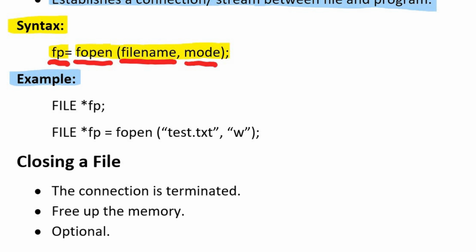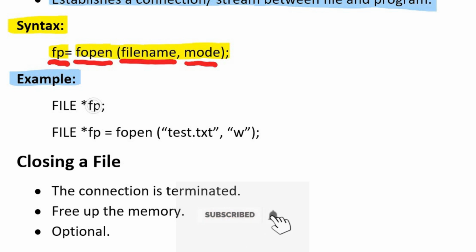Let's understand the file pointer. Here fp is a pointer variable. Pointer variables are special variables that contain the address of some other variable. That's why they are called pointer variables. An asterisk is placed just before writing the pointer variable's name, and the data type of this pointer variable is FILE. It is not integer, it is not character, it is a FILE type variable.